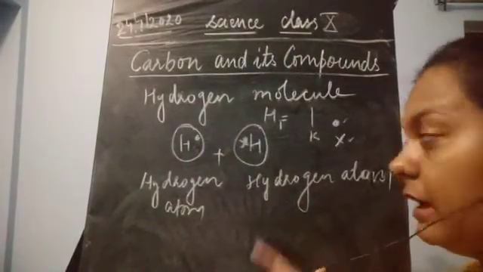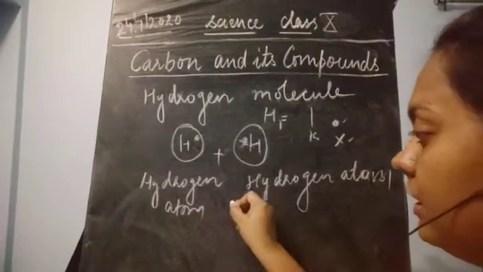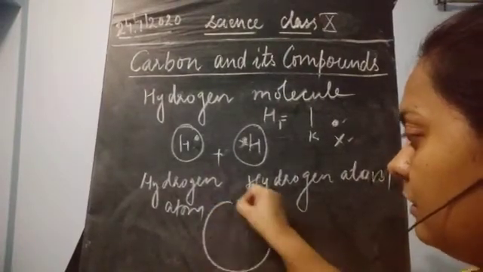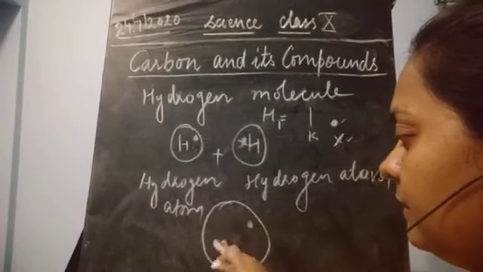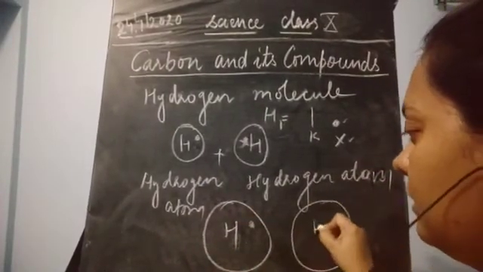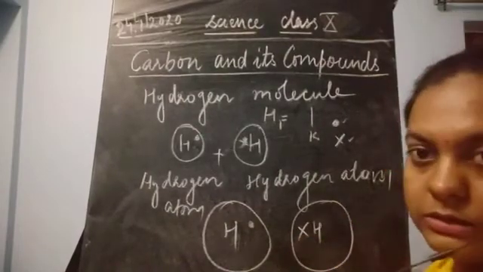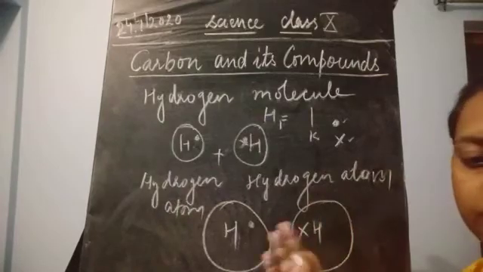How are they going to combine? These two electrons will be shared. How are they going to be shared? Here is H with this dot, and here one more H with the cross. Means one electron here, one electron here. Now they are going to combine.